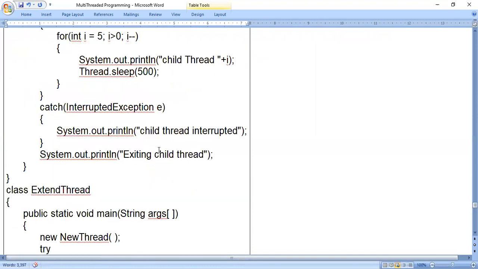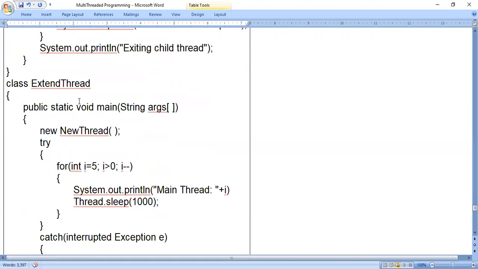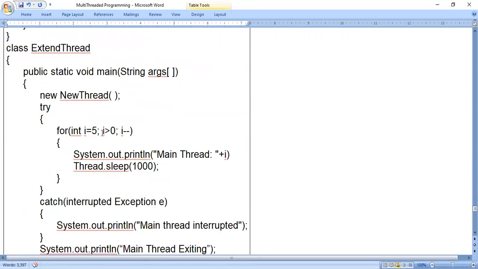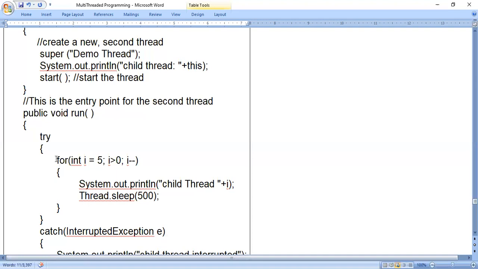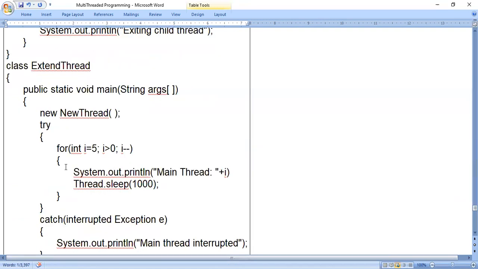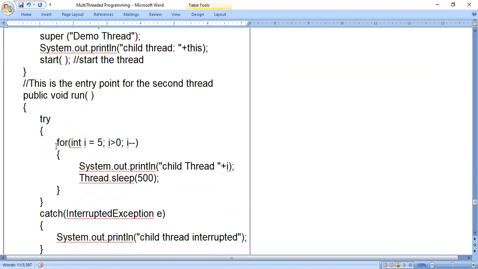Now in the case of the main method, it is the same thing. Say in the main method we have a for loop, and in the child thread we have a for loop. This run method indicates to run the thread that we have created, that is the child thread. And this for loop indicates what is present in the main program, the for loop which belongs to the main thread. So you have to consider two threads here, main thread and child thread. One for loop belongs to the main thread, another for loop belongs to the child thread.